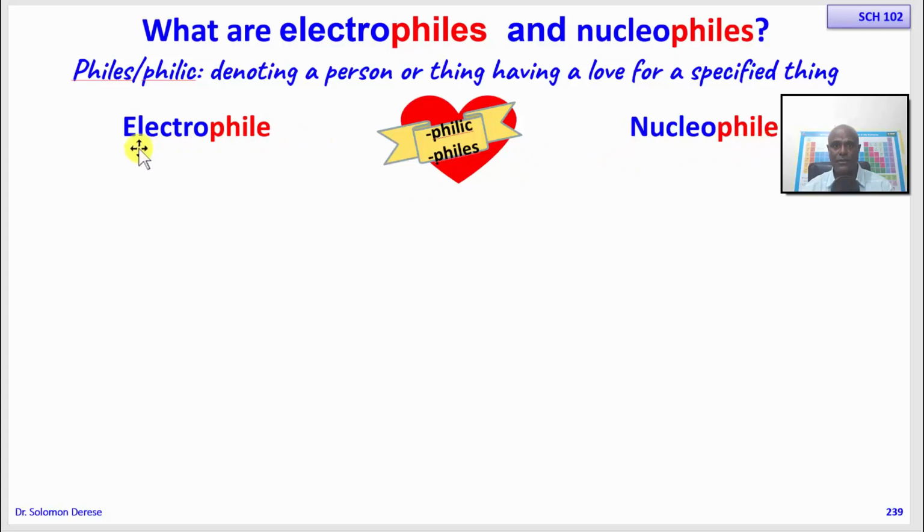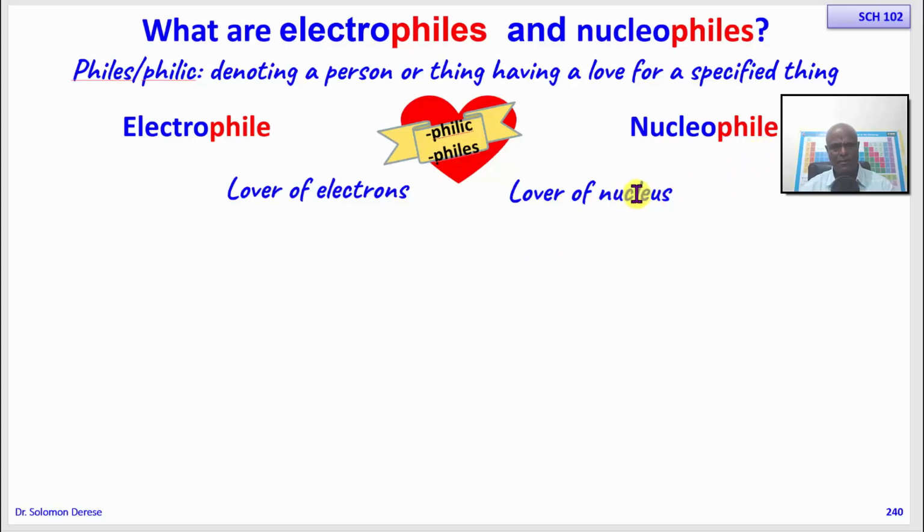Okay, so remember, phobia and phil are opposite. So these are those that love electrons extremely, while these ones are those that love the nucleus extremely. Okay, so electrophiles are lovers of electrons, while nucleophiles are lovers of the nucleus.